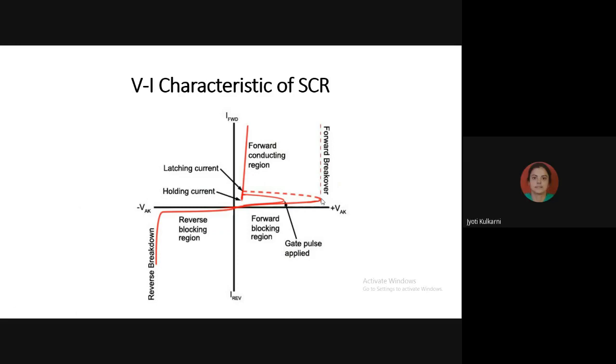It means the outer curve will give you a large time delay to turn on my SCR, or a short time delay? Large time. So when curve number 1 is in picture, SCR will take a long time to turn on. It means for this breakover voltage, my gate current is small in magnitude or large in magnitude?